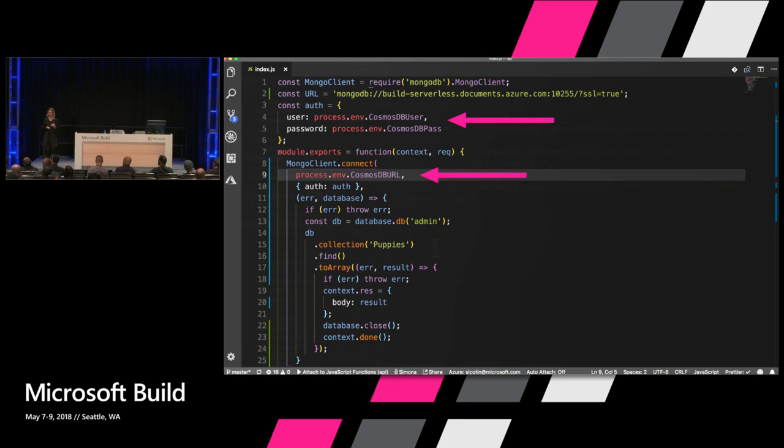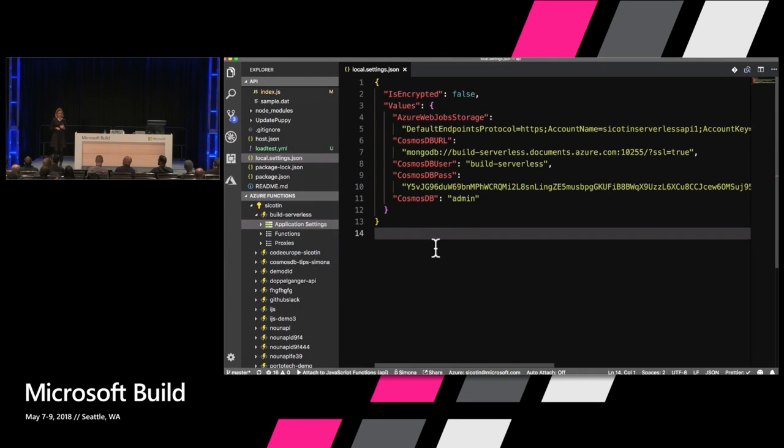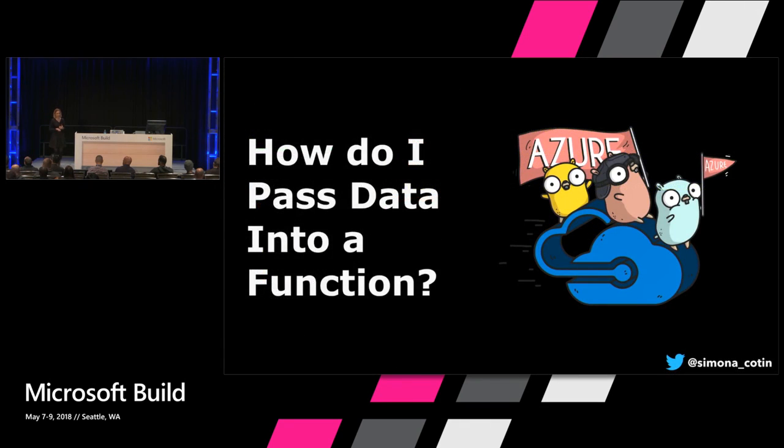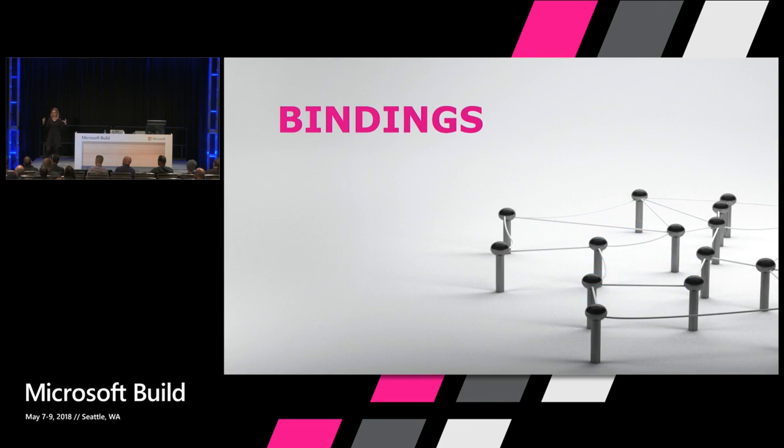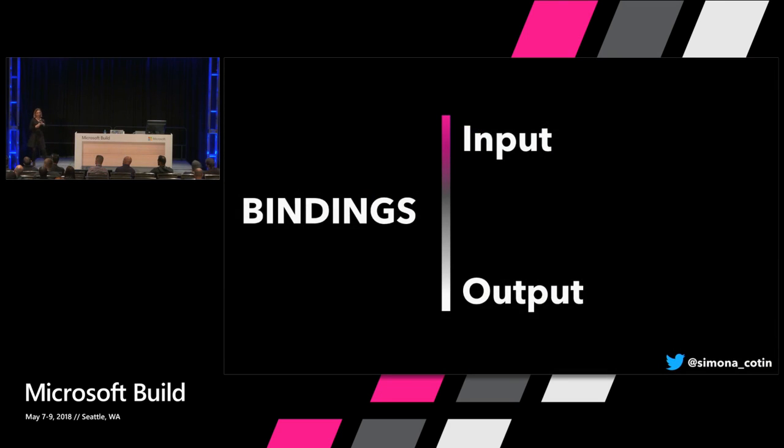And we're using those variables. So then the next thing that we want to do, with Cosmos DB, as I mentioned, there is this thing called bindings. And bindings are objects that allow us to communicate to different data sources. And what I mean by data sources is things like Cosmos DB, or even a queue or a file. We can both read from a binding and also write to a binding. So there's an input binding and an output binding.